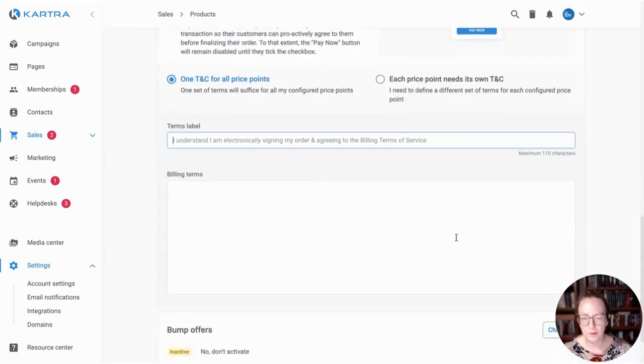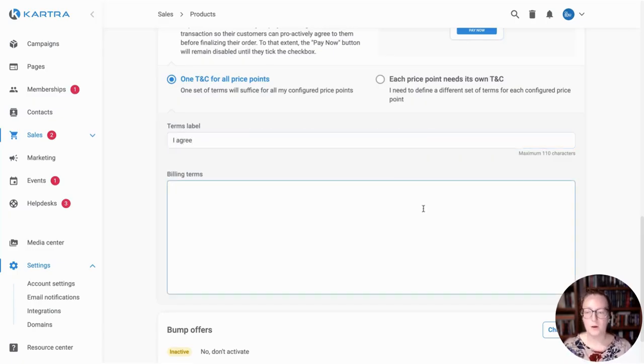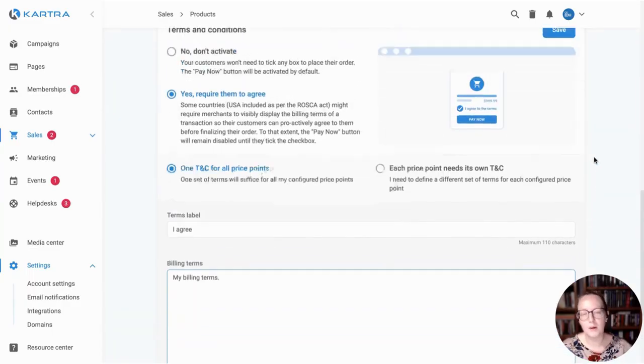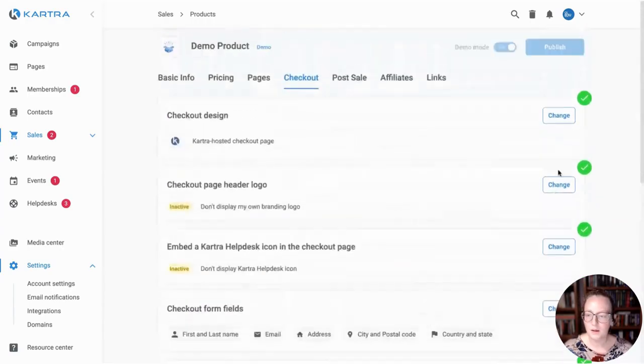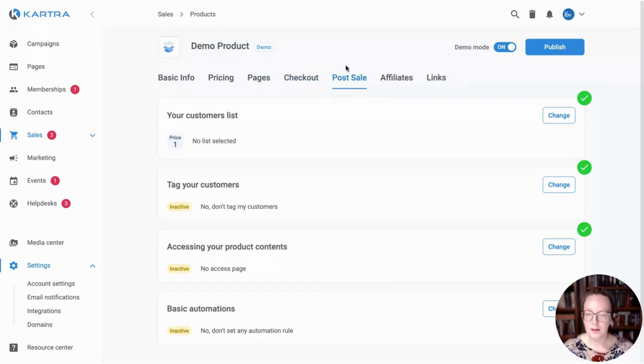And this is where I would fill in my terms and my billing terms. Okay. So for the purposes of this video, I'm just typing off the cuff, but you would need to fill in your own billing terms. So things like what your refund policy is, whether or not resale is eligible, whatever kinds of things that you need for billing terms, you would fill in there. And then that will show up on the checkout when the person is making their purchase.